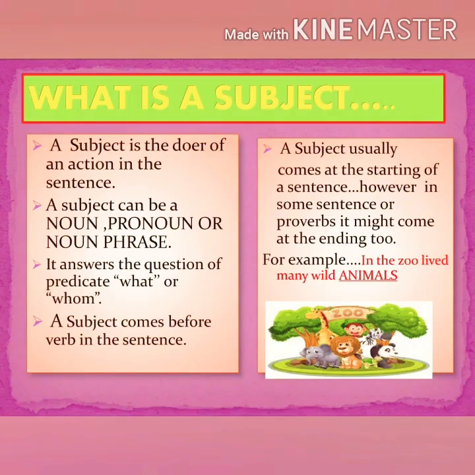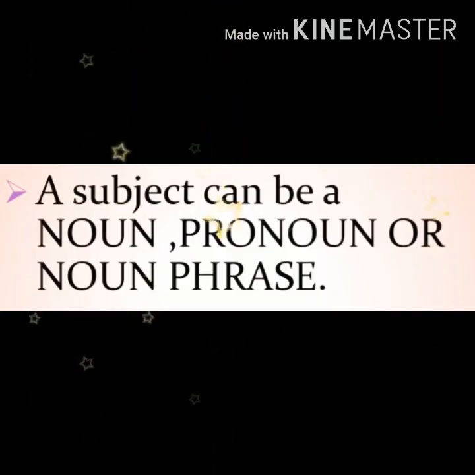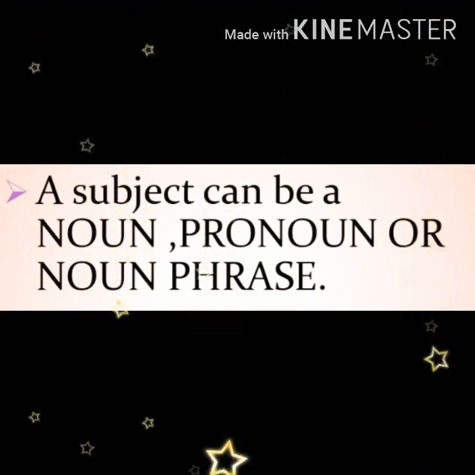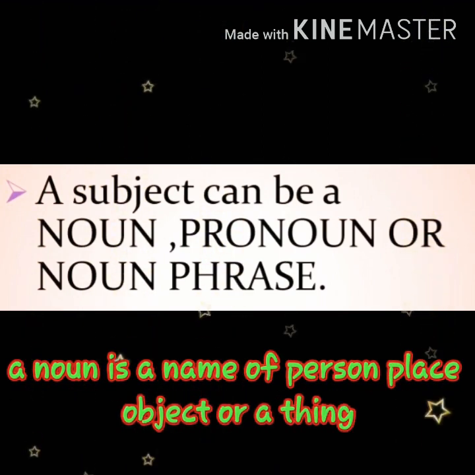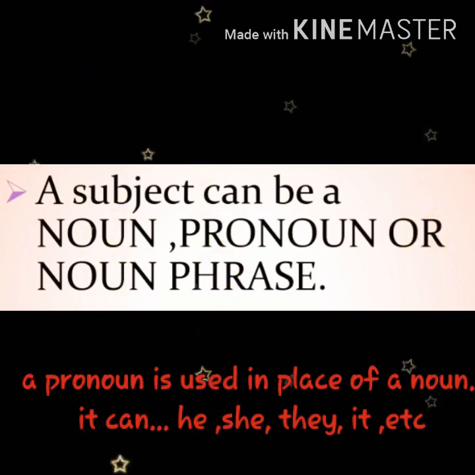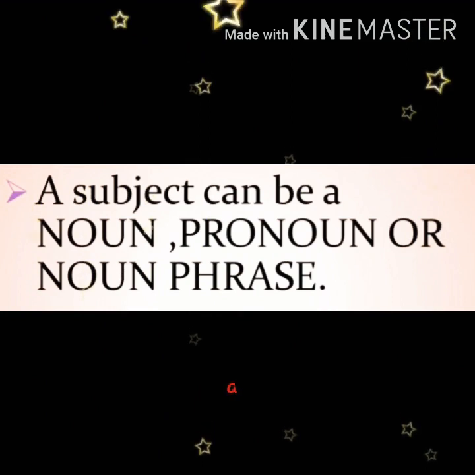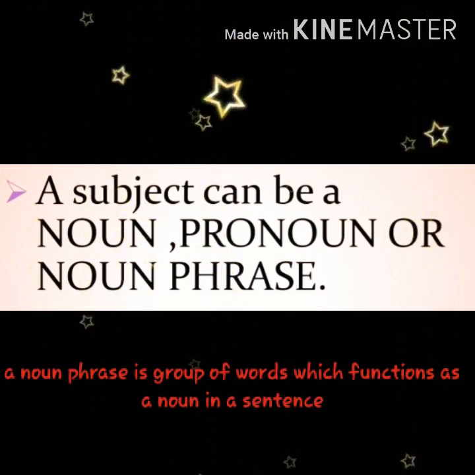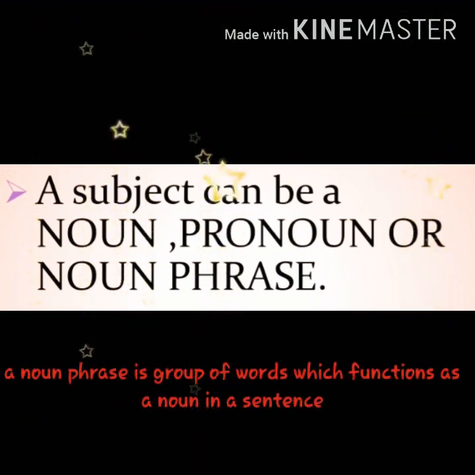Children, first of all, remember this. A subject can be a noun, pronoun or noun phrase. Yes, this is most important. Remember children, a subject is usually a noun. That means the name of a person, place, animal or thing, or a pronoun, which can be he, she, it. What is a noun phrase? Don't think that it is always a single word. It can be a combination or a group of words which forms a noun phrase.